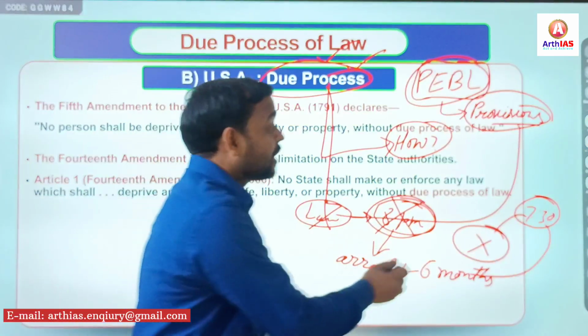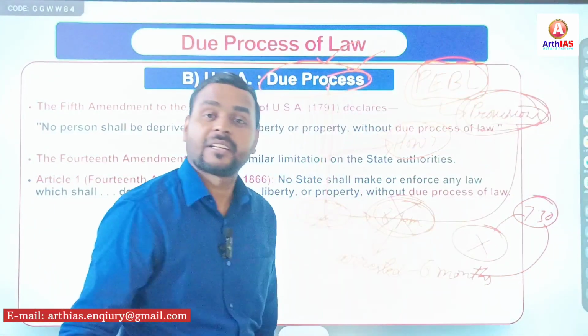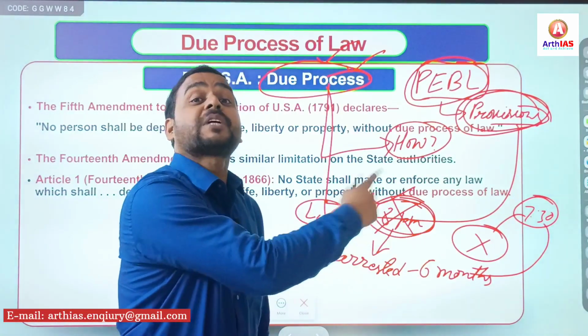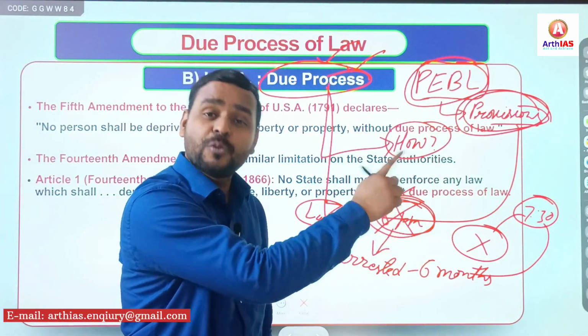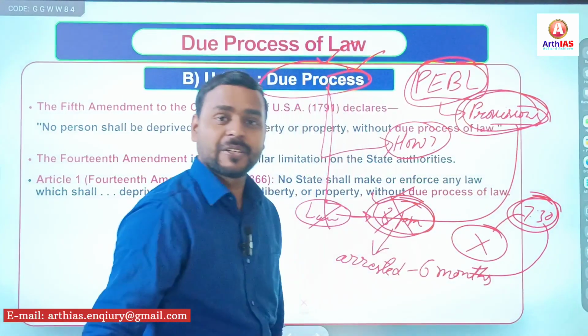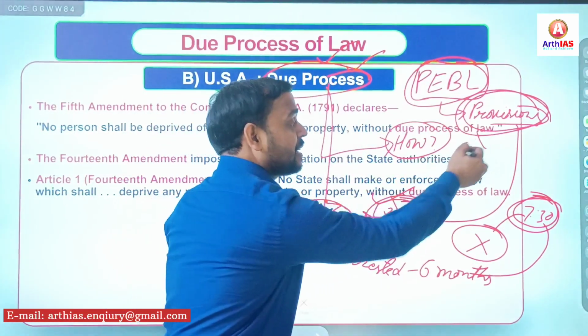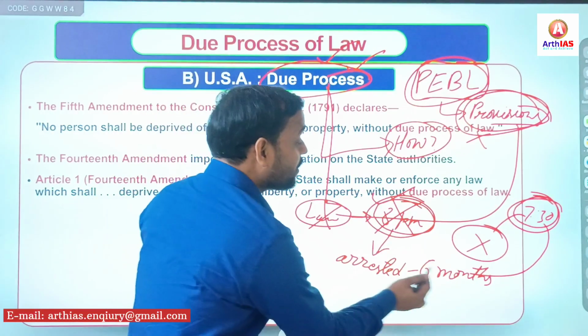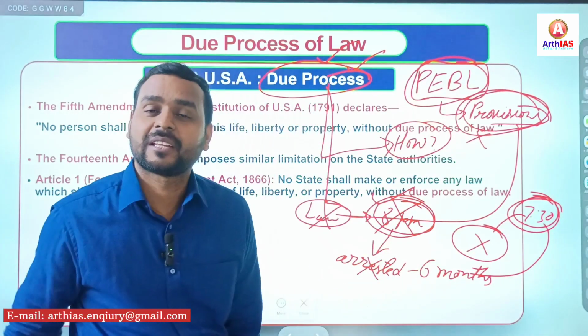Right? That time the provision will be checked. Whether what is the provision of the law? The law says after 8 p.m. the person is not allowed to move outside of his home. But the time was 7:30. That time it can be declared null and void. Right? The person will be freed, not arrested.